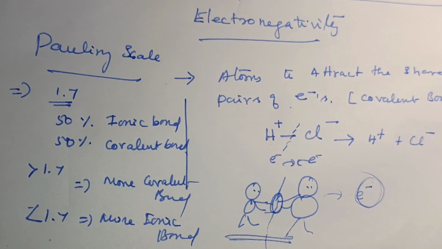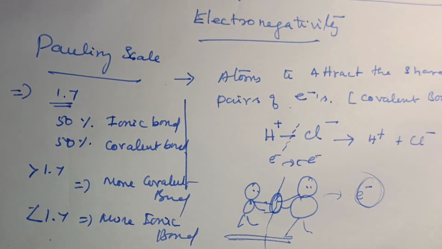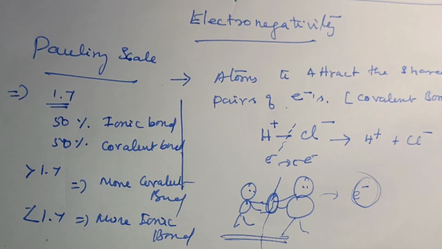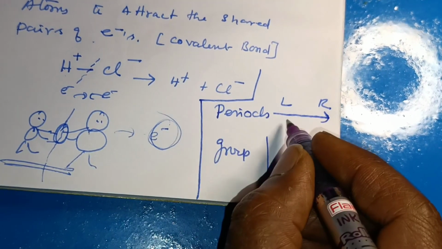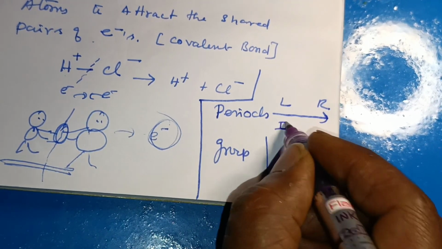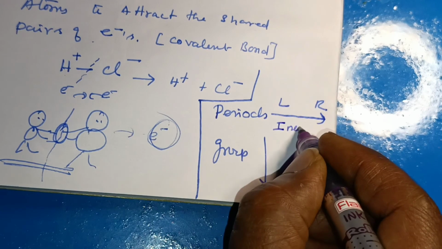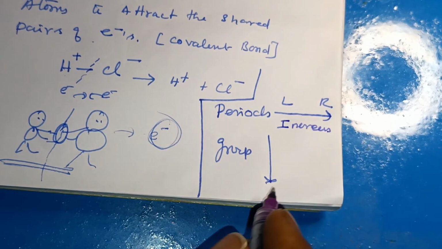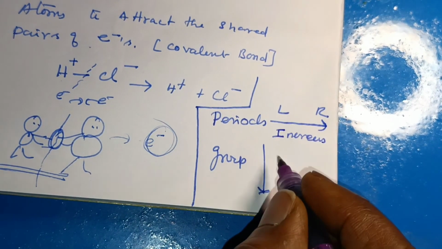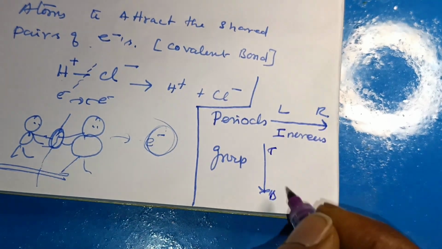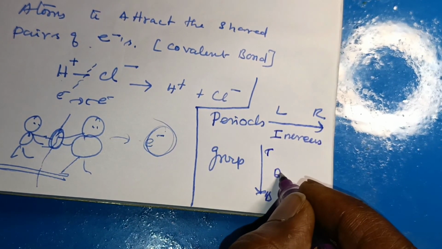So along the period and group, what happens to the electronegativity? Along the period from left to right, the electronegativity increases, and down the group from top to bottom, the electronegativity decreases.